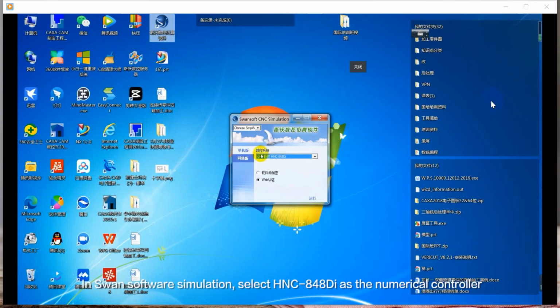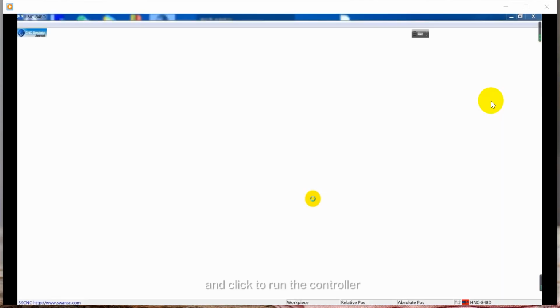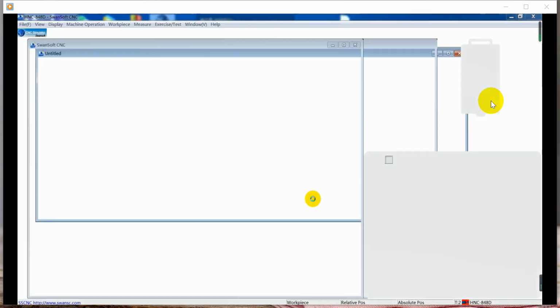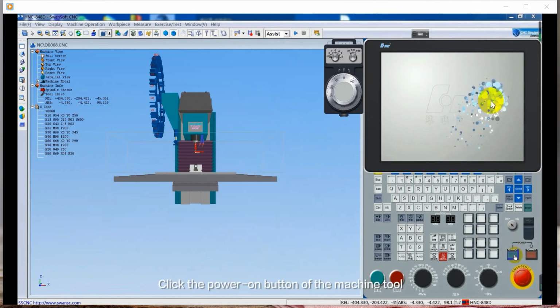In SwordSoft, select HNC-848DI as the numeric controller and click to run the controller. Click the Power On button of the machine tool.